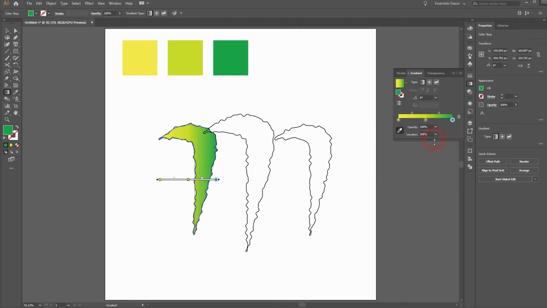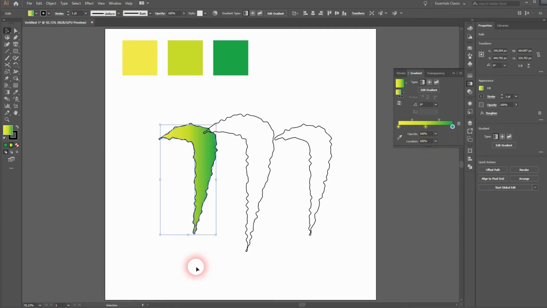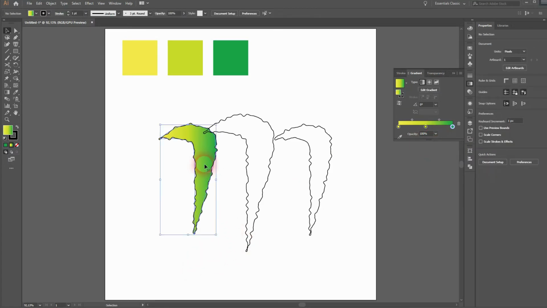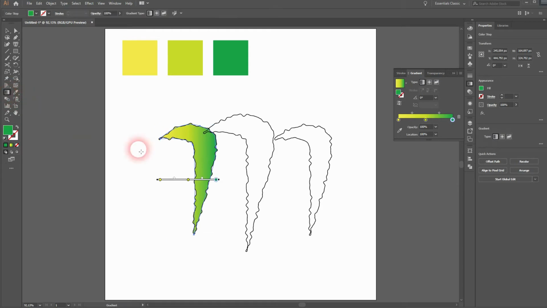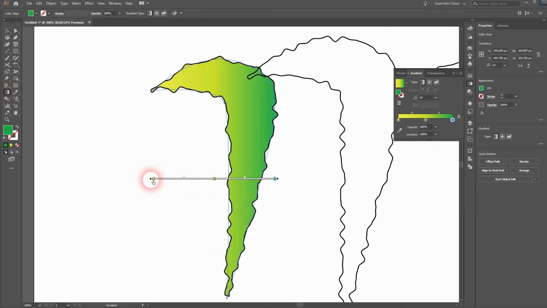Now I need to adjust the gradient with the gradient tool. When you have this sign appearing, you can make it smaller, then reposition it, I'll rotate it slightly. And you can play around with the colors a little bit.